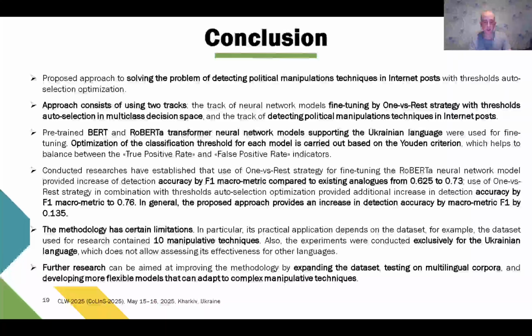Limitations: only 10 manipulation types studied, tested only on the Ukrainian language. Future work will include expanding the dataset, testing on multilingual data, and improving adaptability to complex techniques.